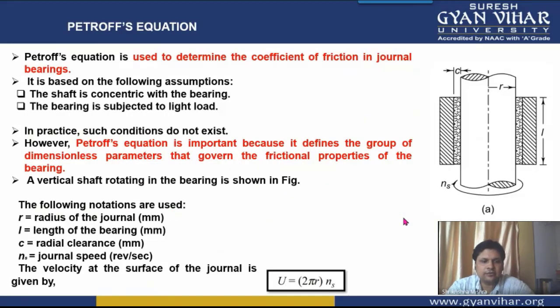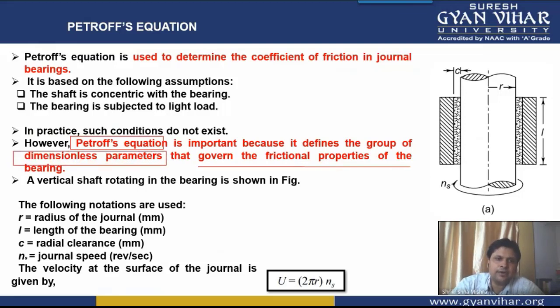Then what is Petrov's equation? In the previous lecture, I told you Petrov's equation is an important relation because it has dimensionless numbers which govern the properties of a bearing. It gives you information about the coefficient of friction in a journal bearing. The assumptions taken in Petrov's equation generally don't hold.